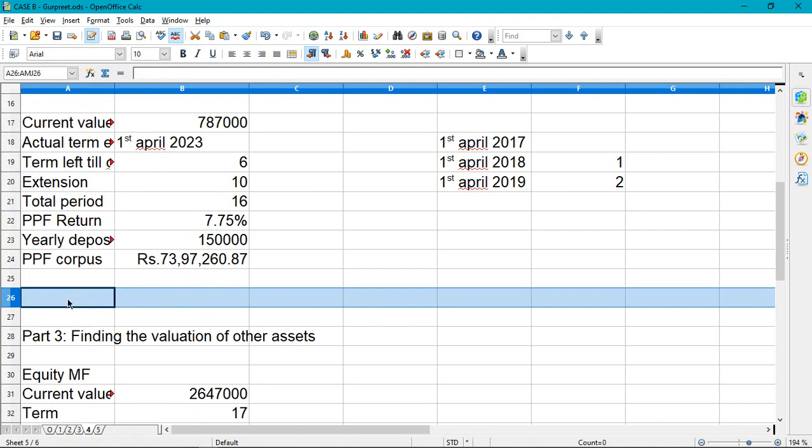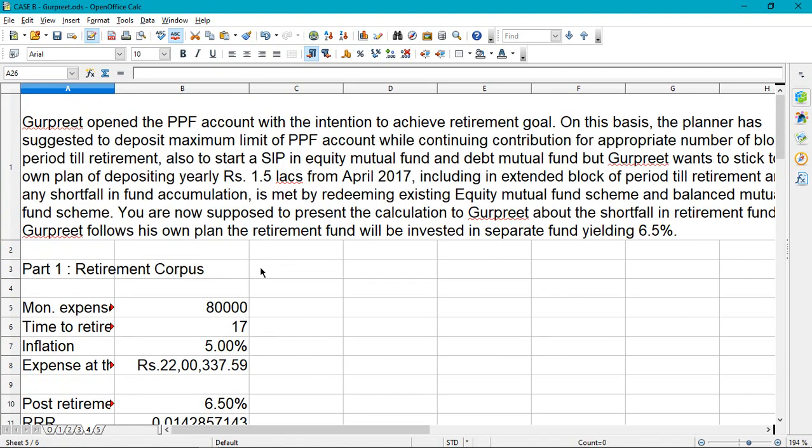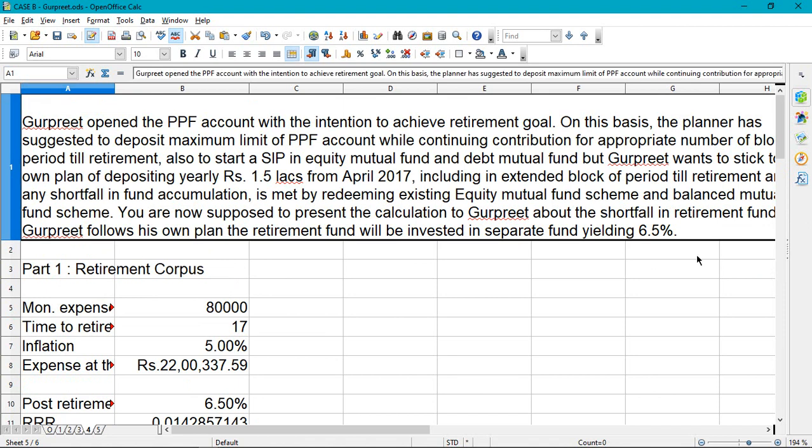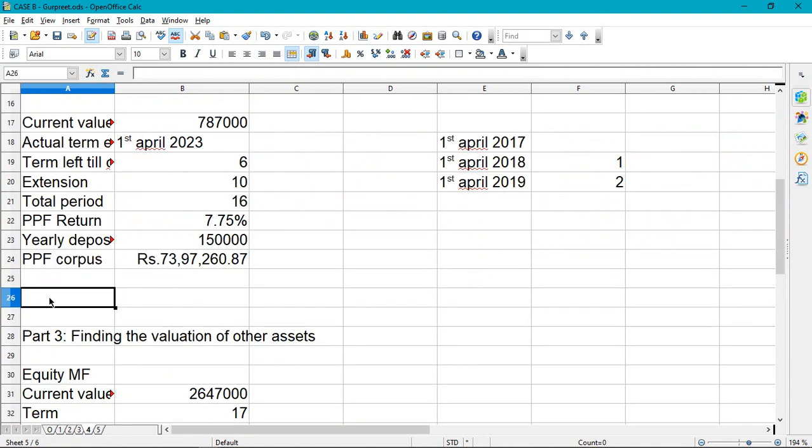But here's the trick: the one year it will be extrapolated to will not be in PPF. It will be in the retirement fund, which is yielding 6.5%. So we have to include that one year of extrapolation at 6.5%.